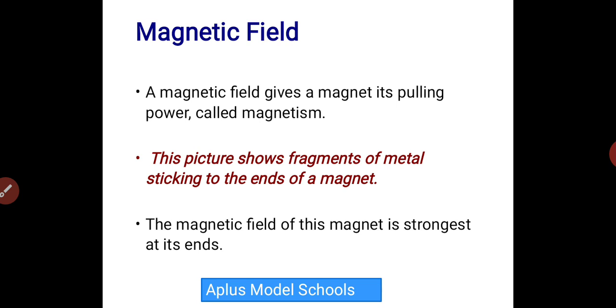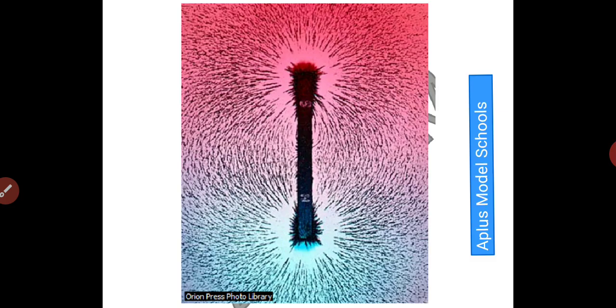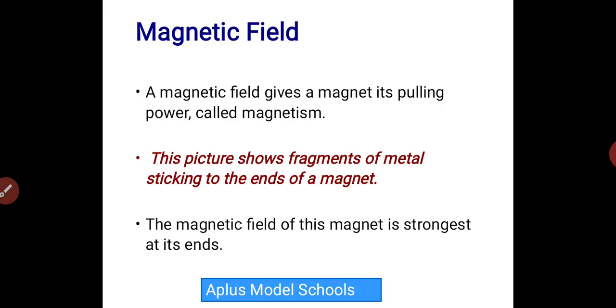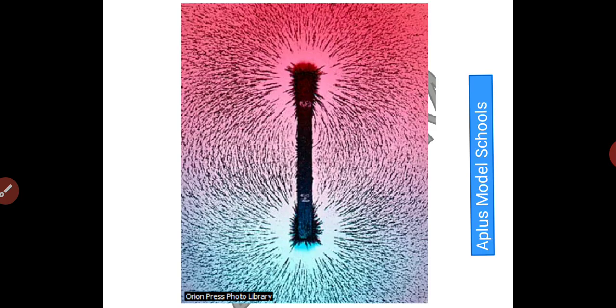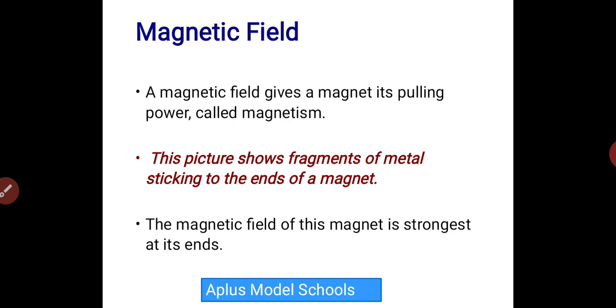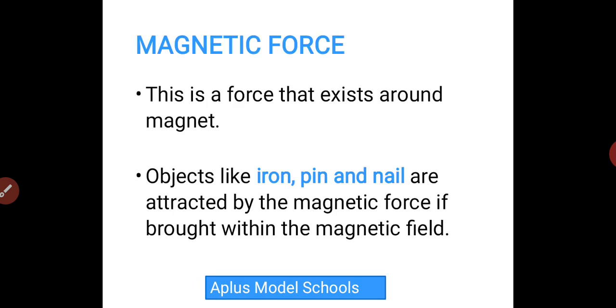You can see the picture shows fragments of metal sticking to the end of the magnet. I'm talking about this picture. You can see the edge of the magnet, the metal sticking to it, because that's where the force field is at its peak. The magnetic field of this magnet is strongest at the head. I think I've said that. You can see at the head, that's where the magnetic force is the strongest.